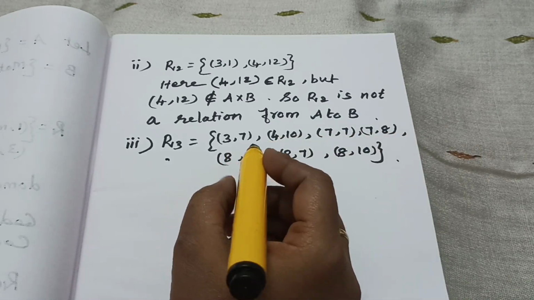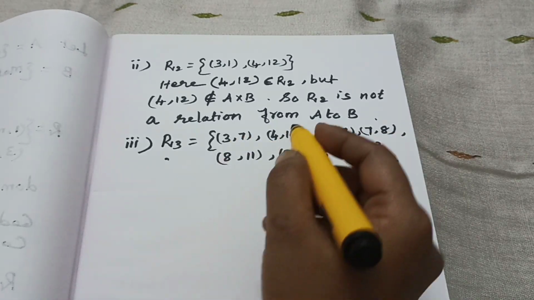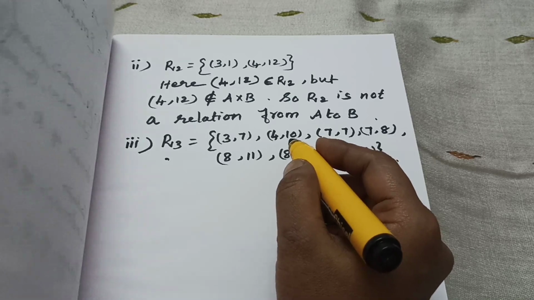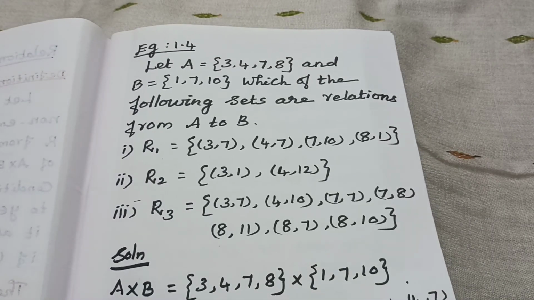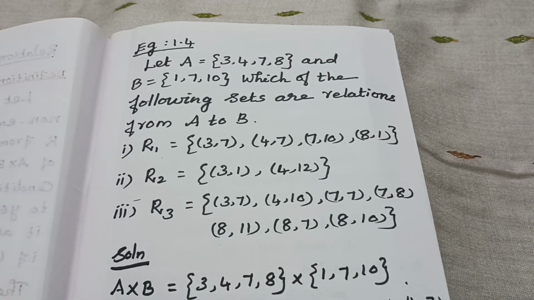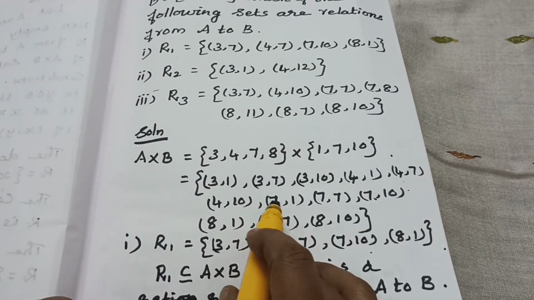Now we have to check. Is (3, 7) in A cross B? Yes.